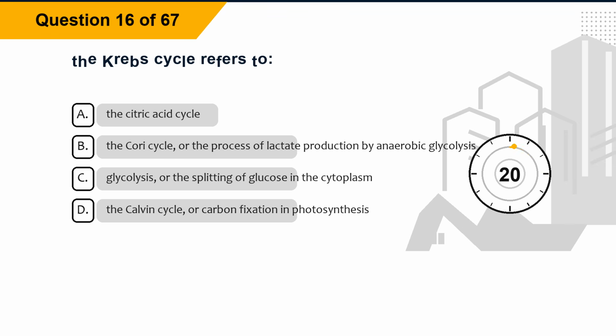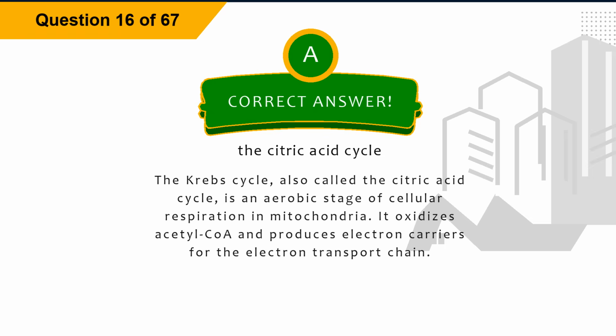Question 16. The Krebs cycle refers to: option A, the citric acid cycle; option B, the Cori cycle, or the process of lactate production by anaerobic glycolysis; option C, glycolysis, or the splitting of glucose in the cytoplasm; option D, the Calvin cycle, or carbon fixation and photosynthesis. The correct answer is option A, the citric acid cycle.